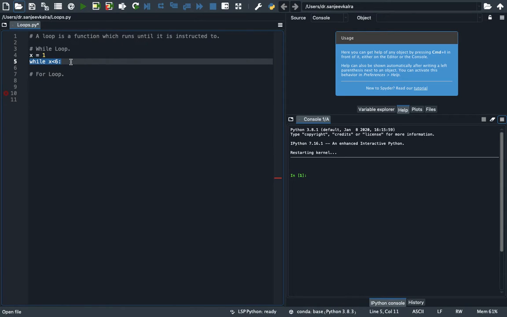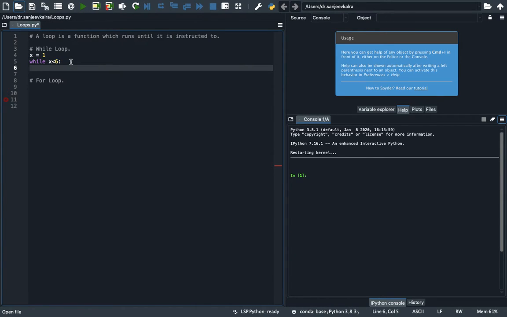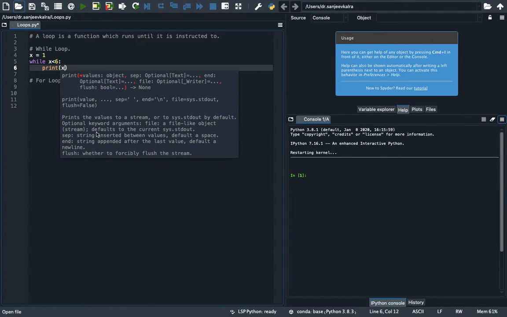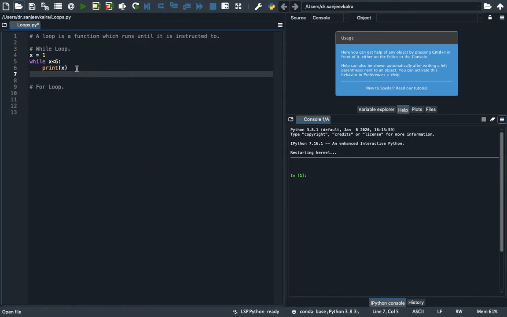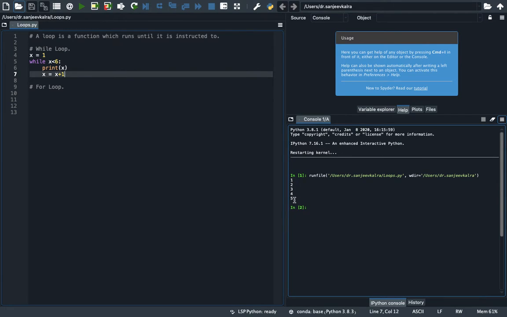So until the value of x is 6, we have defined here and we want to print x now. And how will the system know that x value has to increase by 1? x is equal to x plus 1. So now until x value is 6, we have to print x and x value will increase by 1. So let's run it. So you can see 1, 2, 3, 4, 5 is printed.